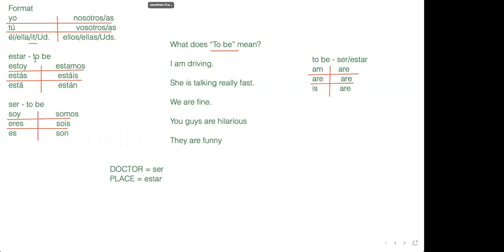like your feelings, right? Your feelings are non-permanent. I can be happy right now, and then later on, I'm not happy, right? Or vice versa. Or with ser, like what I am, that's like a permanent thing. Like who I am, Jonathan. Well, that's permanent. So I use soy Jonathan. Yo soy Jonathan. See how easy it is? It's not hard at all. It's just remembering these. The good news about remembering these conjugations is ser and estar are very frequently used verbs in Spanish. You use them all the time. And so that's what's going to help you remember them.